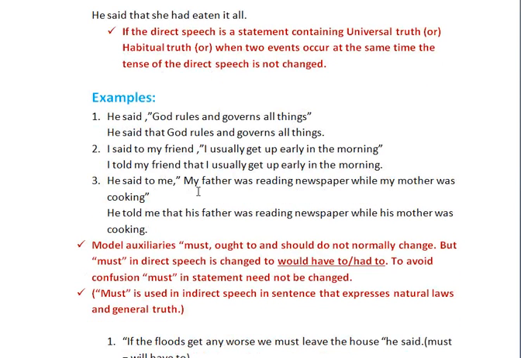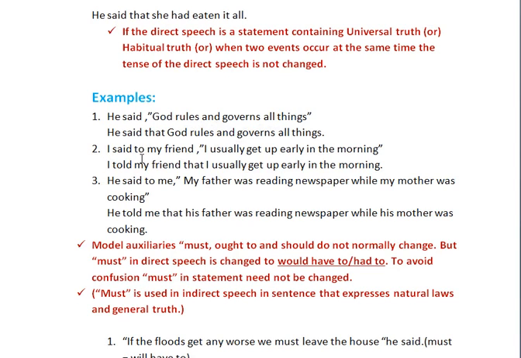See the example here. He said God rules and governs all things. So it is called universal truth. So how could you change? He said that God rules and governs all things. In indirect speech also you can reproduce the same tense.